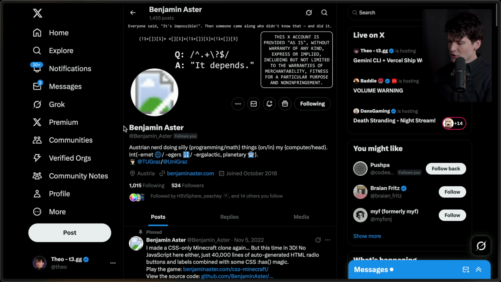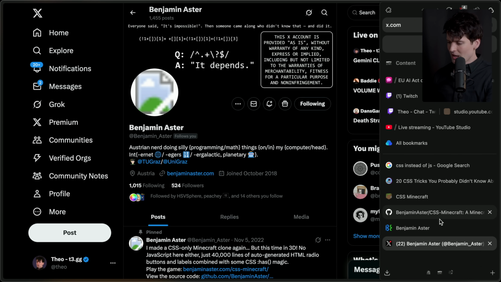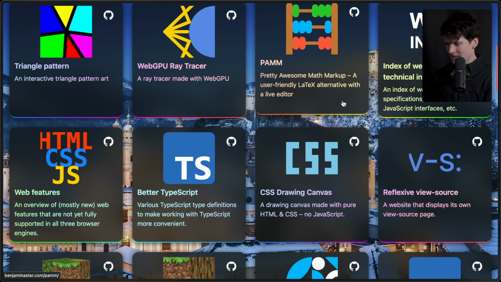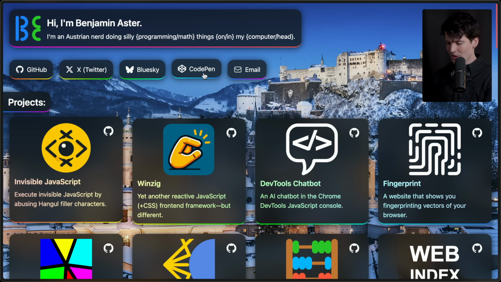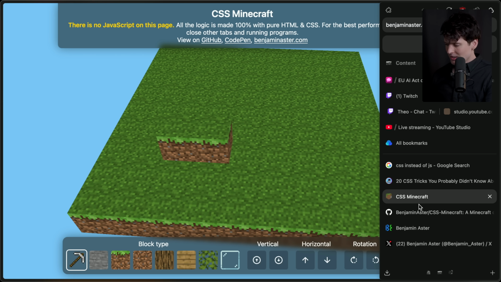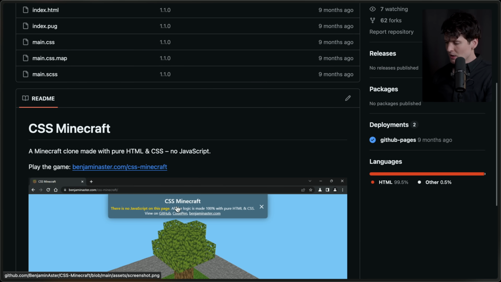First and foremost, shout out to Benjamin Astor for creating all of this. His site has all sorts of really cool, crazy projects. I highly recommend checking it out if you're a nerd about browser stuff like we are here. But we're here to talk about one specific project, CSS Minecraft, which he was kind enough to open source.